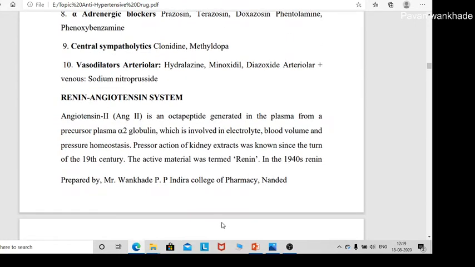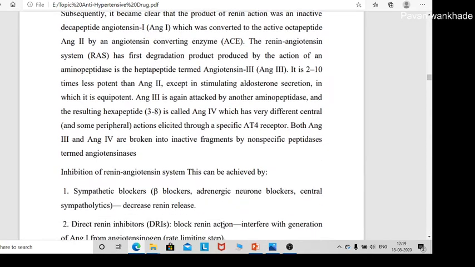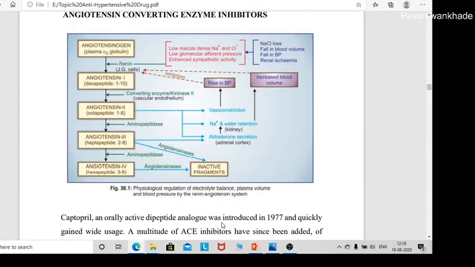Now see the first topic on the renin-angiotensin system. The first drug is called captopril. If you are asked the mechanism of captopril, you simply have to draw this diagram. Captopril inhibits the enzyme angiotensin converting enzyme, and due to that, angiotensin 1 cannot be converted into angiotensin 2, and hence it cannot give these three actions: vasoconstriction, sodium and water retention, and aldosterone secretion, and hence there is a decrease in the blood pressure.